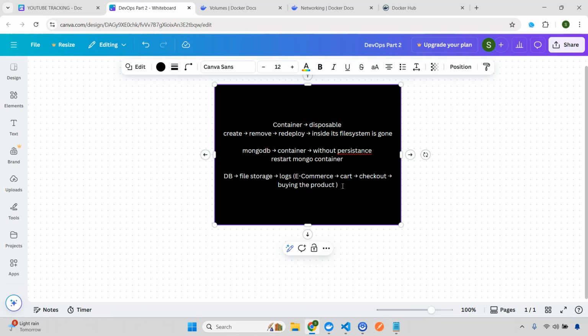It can be normal logs, debug logs, error logs, a lot of kinds of logs. These logs you need to store someplace. Same goes for your file storage, and the DB I don't have to explain. The DB is the main database where you will have all your system information, all the data of your customers and a lot of other things. So these will all be considered stateful apps.